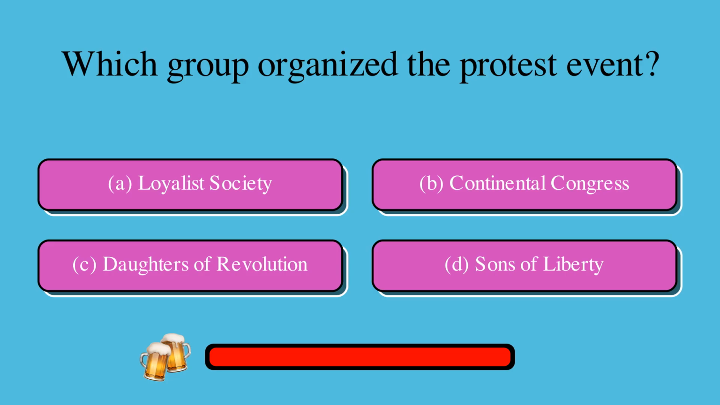Which group organized the protest event? Is it A, Loyalist Society, B, Continental Congress, C, Daughters of Revolution, or D, Sons of Liberty? The correct answer is D, Sons of Liberty.